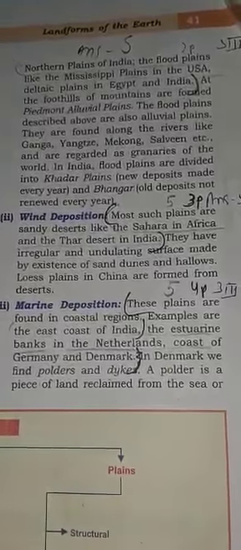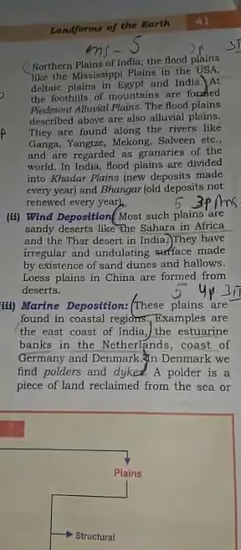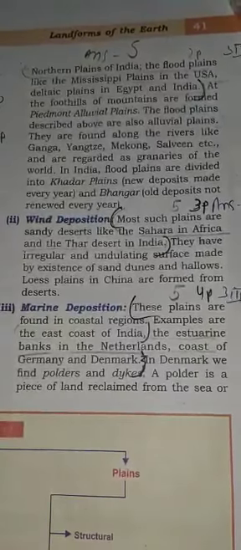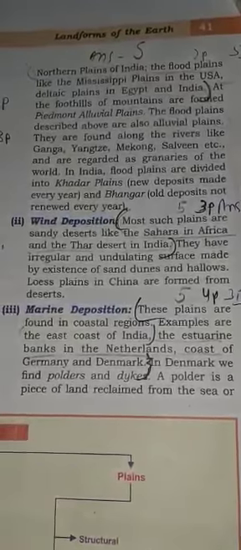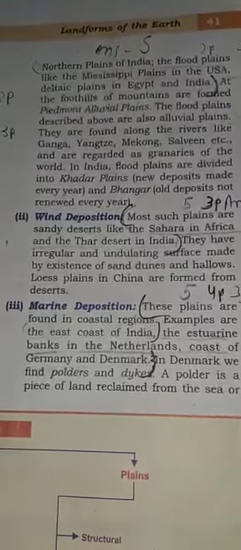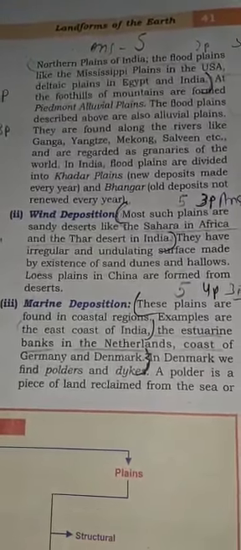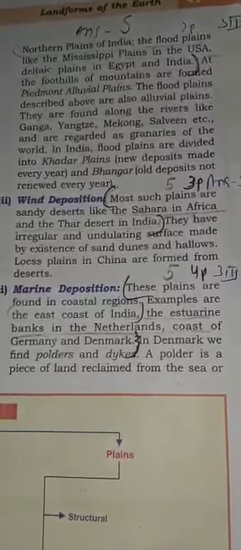But the old soil which has been there for many years is known as bhangar. So here you will learn about two types of soil. When you go to the next class, you will do a detailed study of these two kinds of soils, khadar and bhangar.